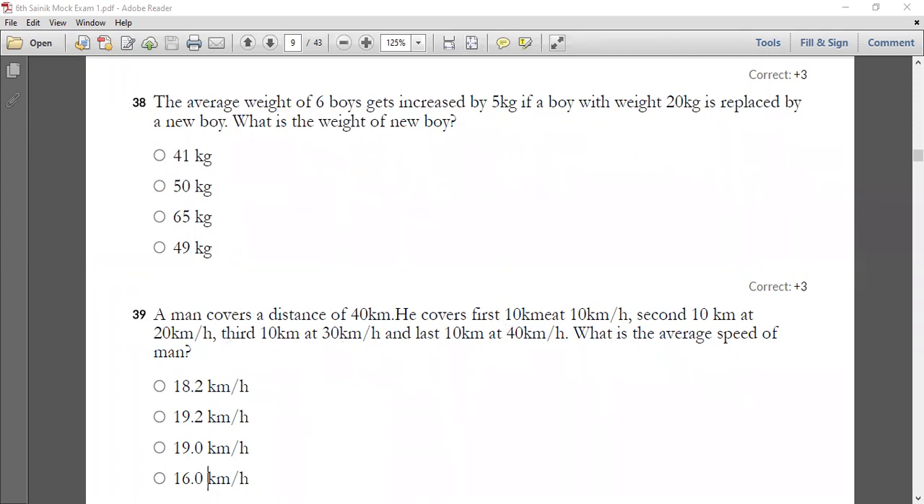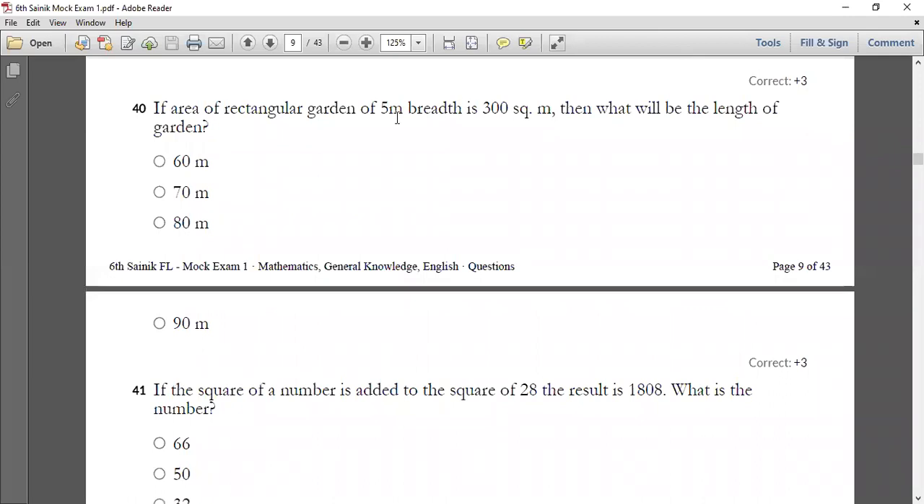So now let me move on to your 40th question. Have a look into your question number 40. What is the question going to tell you? If the area of a rectangular garden is 300 square meters and its breadth is 5 meters, what is the length of the garden? So here we have to find the length of the garden, which is equal to area divided by breadth, 300 by 5. You're going to get 60 meters. That is your option A, and option A is the correct answer.